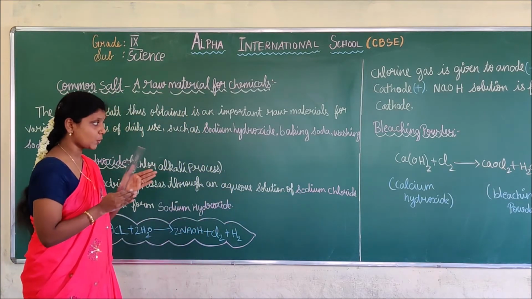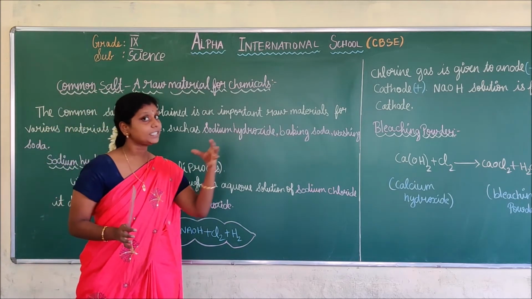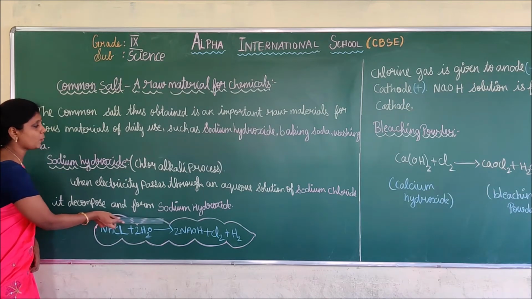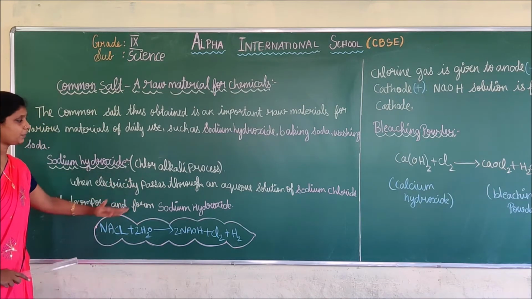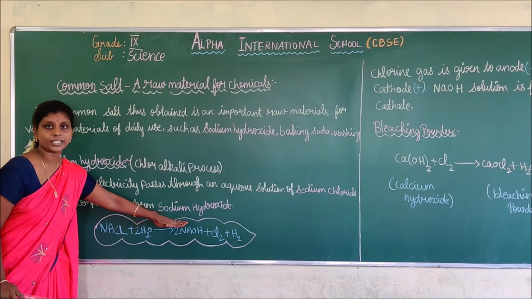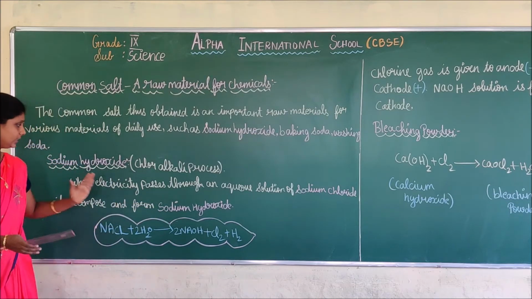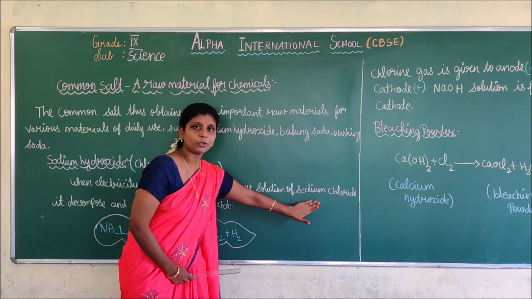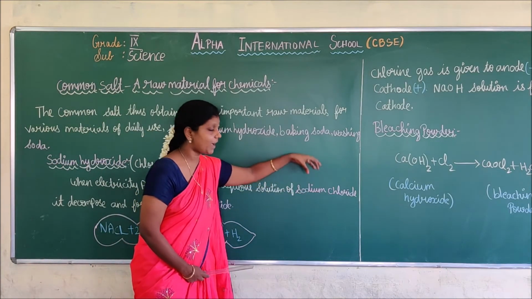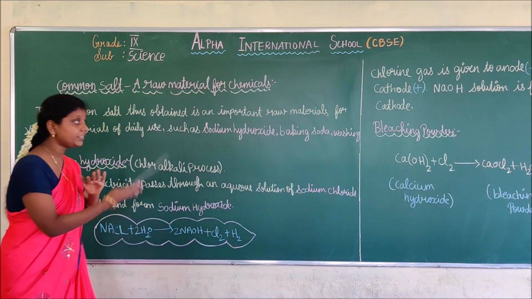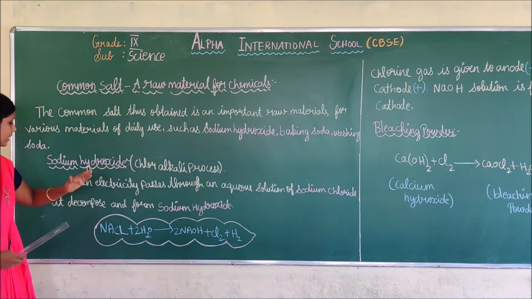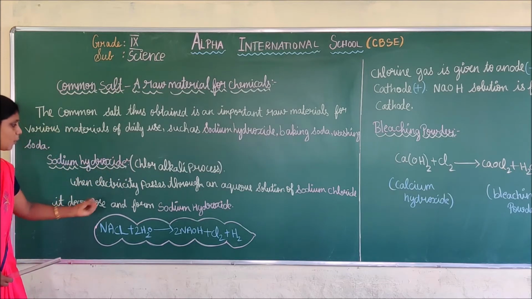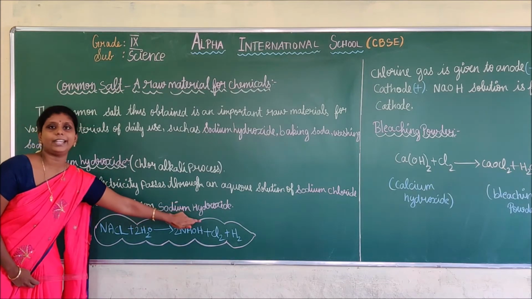In sodium chloride, electricity is passed, and it decomposes and forms sodium hydroxide. In this process, sodium hydroxide is prepared. What are they doing? They are passing electricity through a solution of sodium chloride. After electricity is given, the sodium chloride decomposes and forms sodium hydroxide.